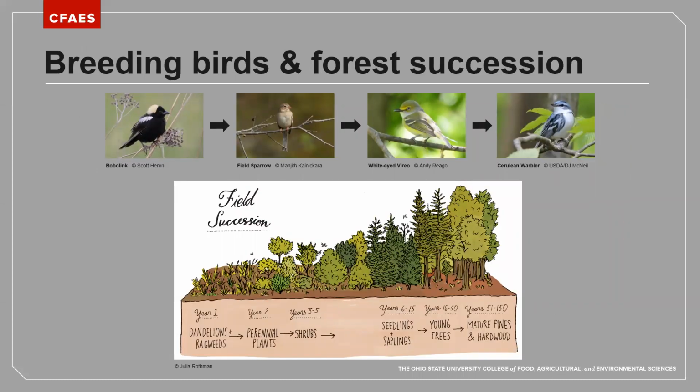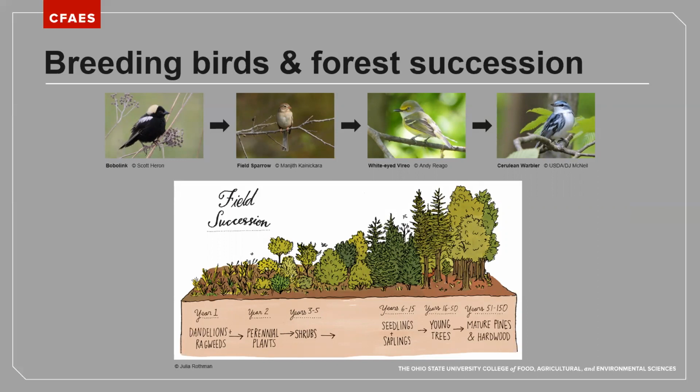And so it's important to understand that successional gradient, one, just to understand how habitats change over time, but also relate that to the bird community and the bird species that you're seeing within these communities. If we take a look at this really great illustration by Julia Rothman on field succession, we can think about, from the very beginning, we have some of those herbaceous plant species, and we might get some grassland birds like bobolink or maybe some of the sparrows.